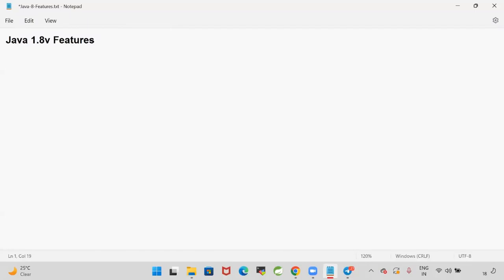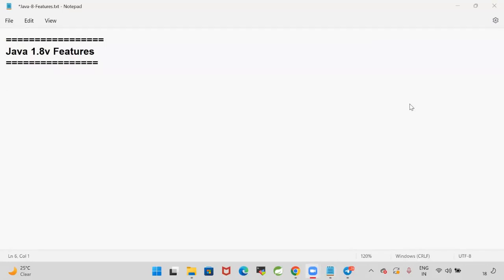So today we are here to discuss Java 1.8 version features. Java is a programming language developed by Sun Microsystems. The initial version of Java is 1.0, later 1.1, 1.2, 1.5, 1.8, 9, 10, 11, then 13, 17, 18, 19. There are so many versions available in Java. Out of all these versions, we can consider some big versions.